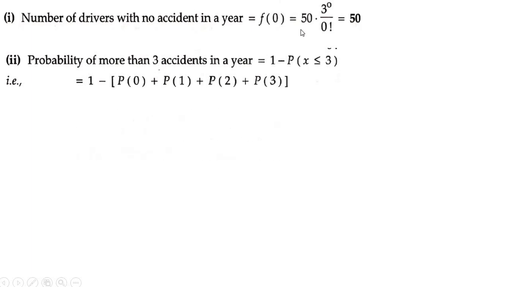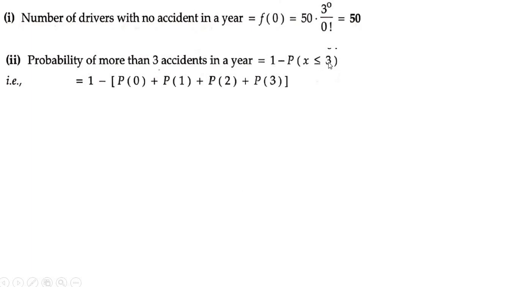This is the same formula we applied under the binomial distribution. The same condition we are applying here also. If you have 3 and more than 3, then P of x greater than or equal to 3 is equal to 1 minus P of x only less than 3. Here you have the probability of more than 3. Equal to 3 you don't have. More than 3 you have. So equal to 3 you need to apply here. So more than 3 is equal to 1 minus P of x less than or equal to 3.